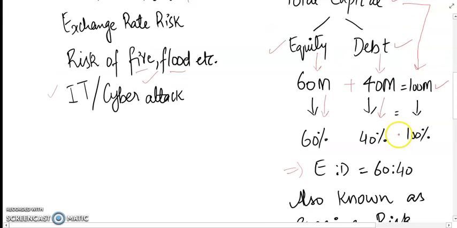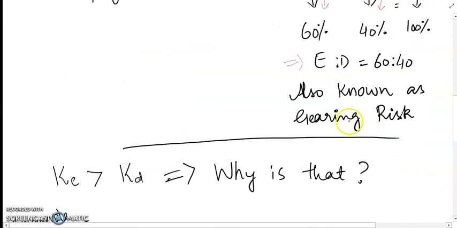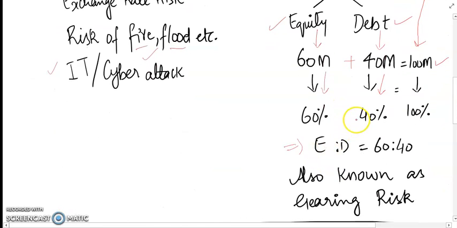That is how a company is financed. This is also called the gearing. How much a company is geared. The more the proportion of debt, so you can say equity to debt 60 to 40, or another company where the equity to debt ratio is the reverse.